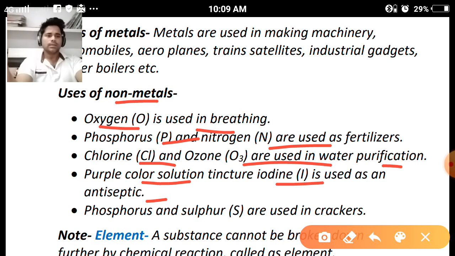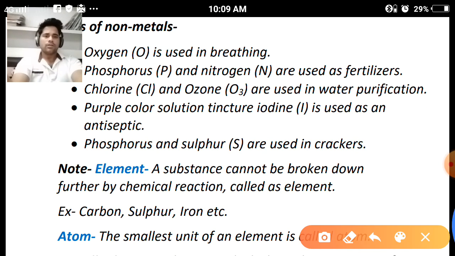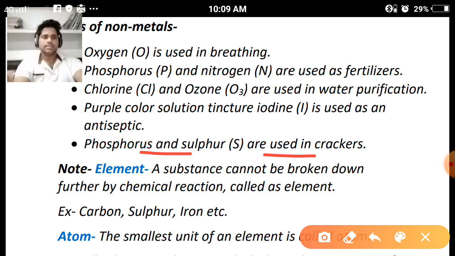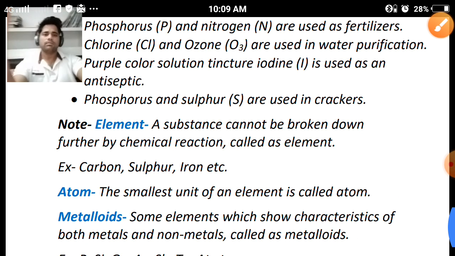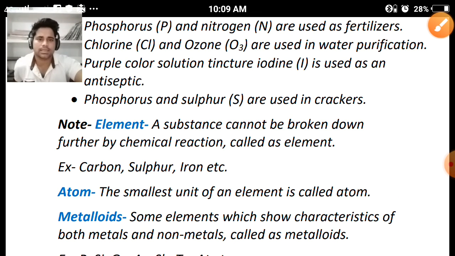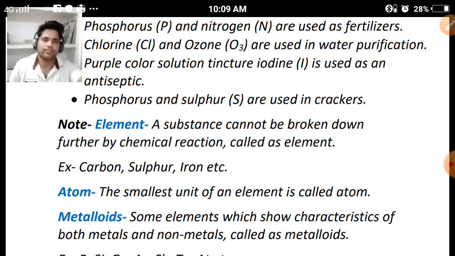Next, phosphorus and sulfur are used in crackers. Generally we burn crackers on Diwali. Phosphorus and sulfur are non-metals, and they are widely used in making crackers. Clear? So this was about the uses of metals and non-metals. We have discussed it very well.